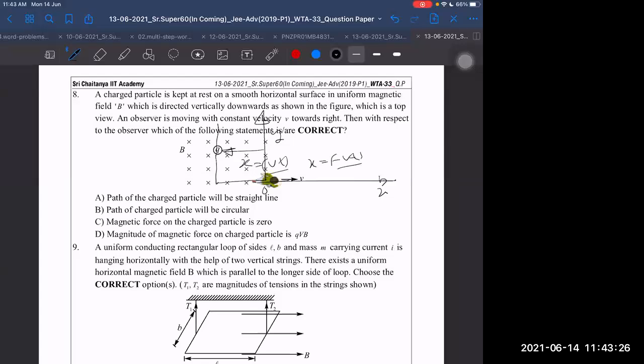If the x coordinate of the particle is minus vt, what is the y coordinate of the particle? That will remain the same as before. Then what will be the velocity of this particle? That will be just minus v. Take the derivative of that. So it will be moving in the minus v i cap direction only.